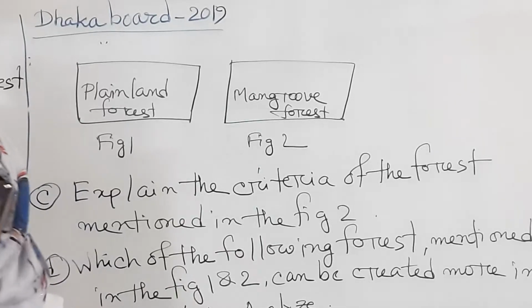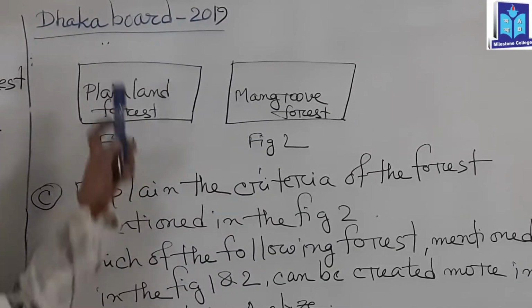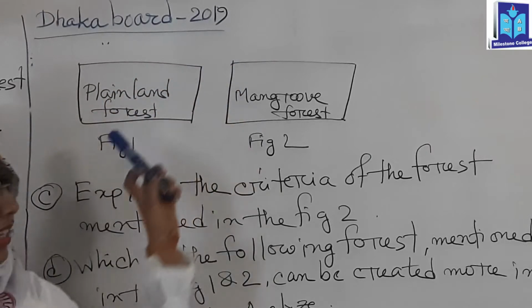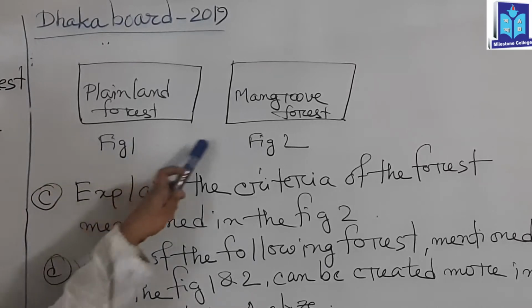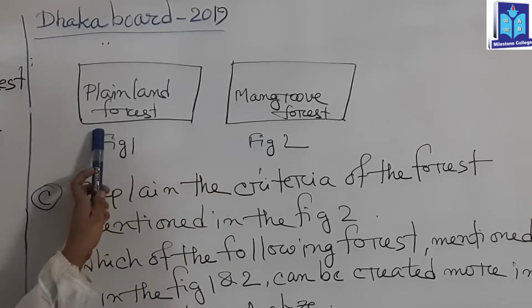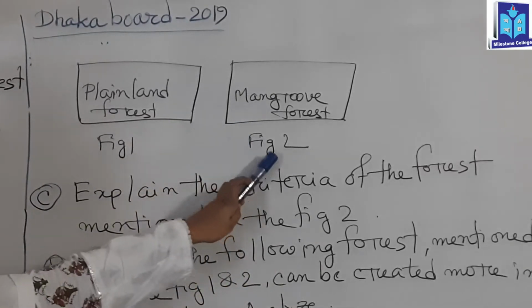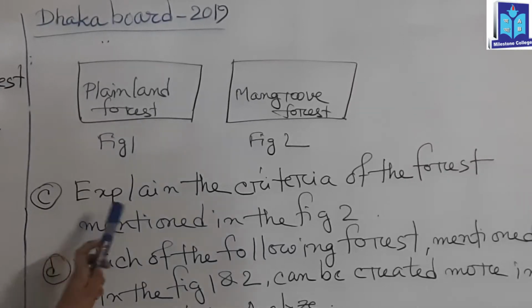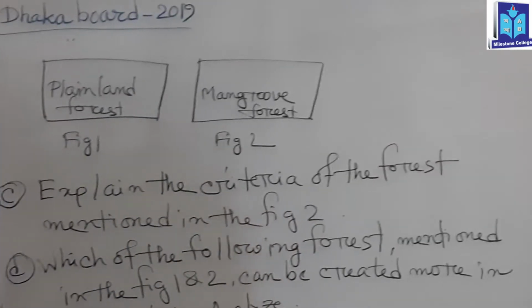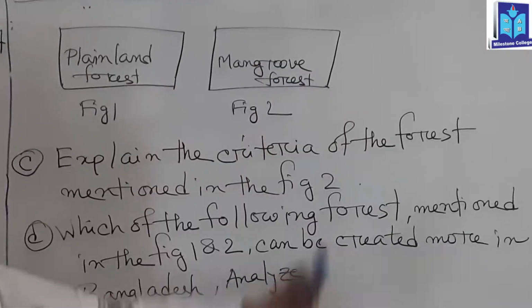Dear students, now one more important board question that comes from Kakago 2019. This question is very much important for you. Here two figures are given: one is a plain forest, another is a band of forest. Figure 1 and figure 2. Question number C, an applied question: explain the criteria of the forest mentioned in figure number 2. Here figure number 2 indicates the band of forest.